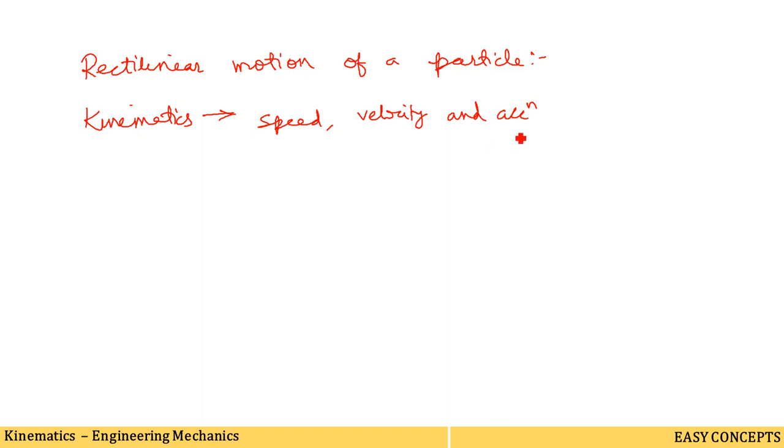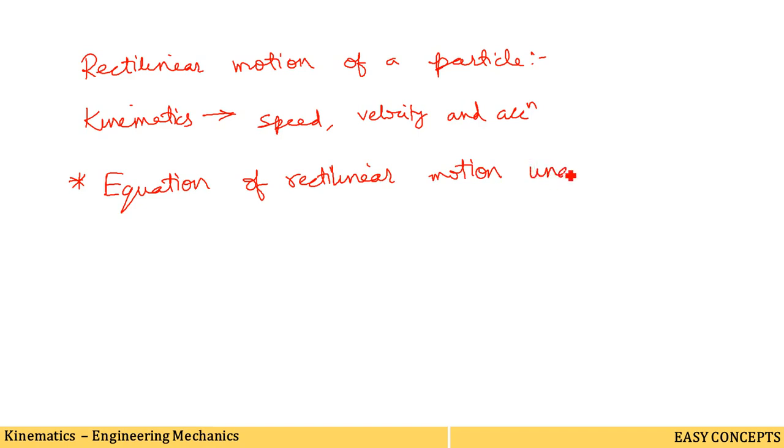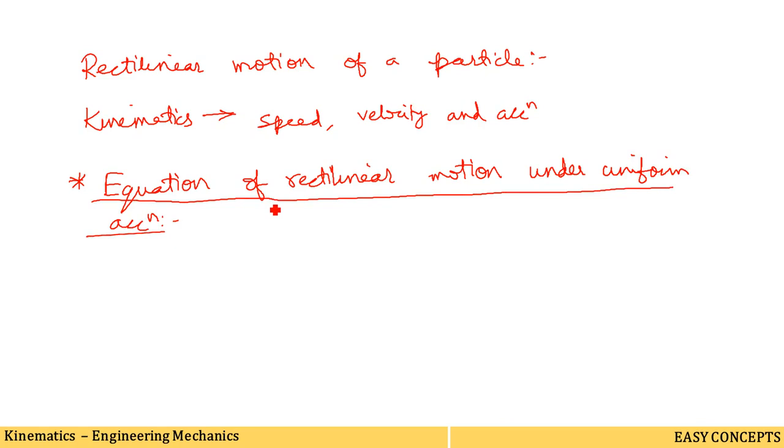Now, equation of rectilinear motion under uniform acceleration, we are going to derive this. The term in rectilinear motion of a particle is equation of rectilinear motion under uniform acceleration. We have to discuss this topic as it is a very important topic. You are going to get so many formulas with the help of this topic.